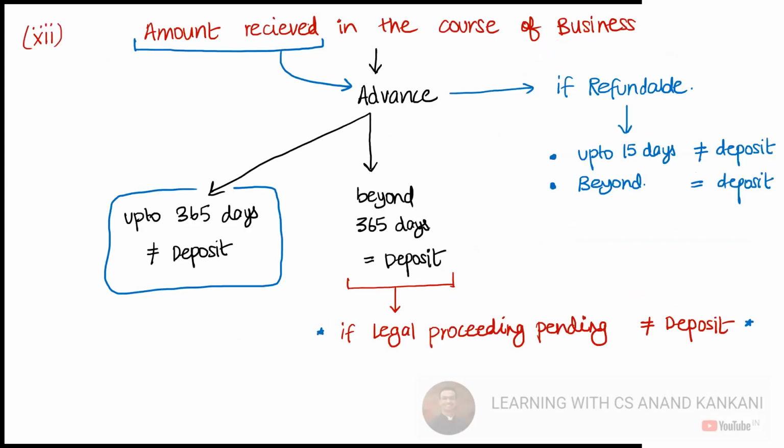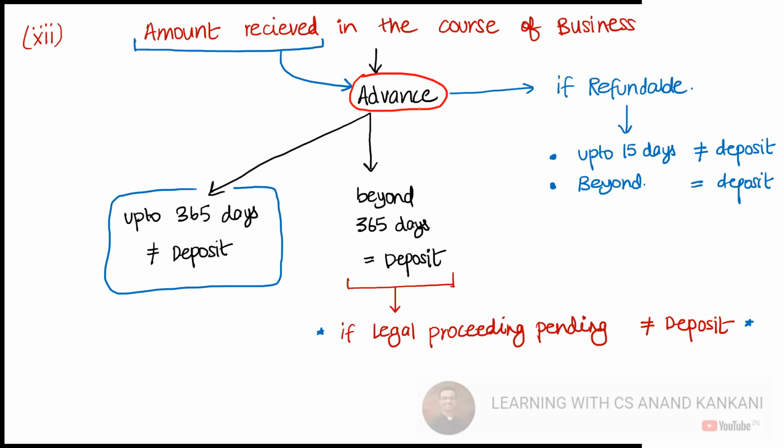Next, you have the amount which is received in the ordinary course of business. Now, this particular stream will go like a thread on Twitter. So this will be a little lengthy. So just see multiple things get triggered here. So you have received advance from your customers. Okay, that's in the ordinary course of business.